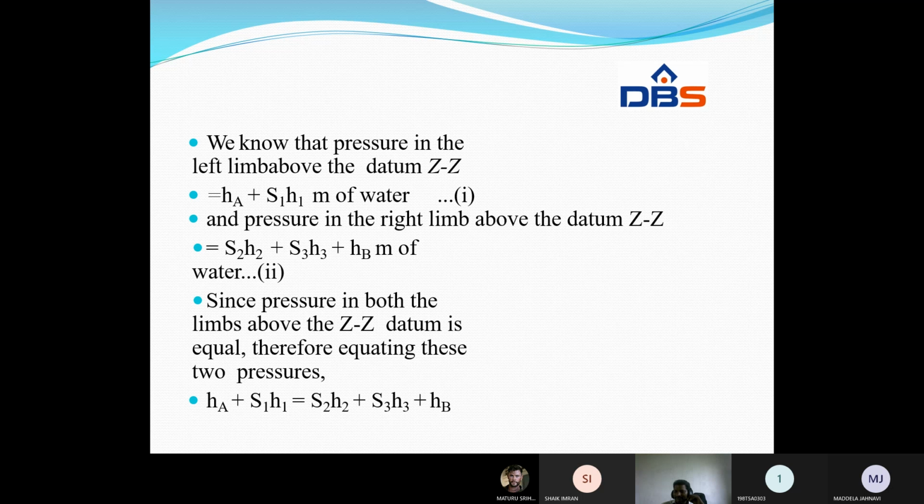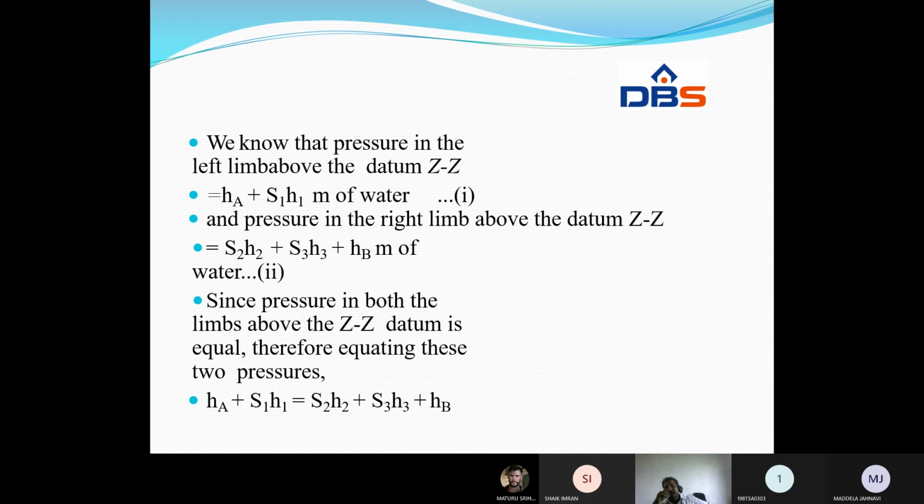What are the devices used to measure pressure? Manometers. What is a manometer? A manometer is a device which is used to measure pressure. What are the types of manometers? Simple U-tube manometer and differential manometer. In simple U-tube manometer, there are two types: upright U-tube manometer and micro manometer. And micro manometers are of two types: upright micromanometer and inclined manometer.